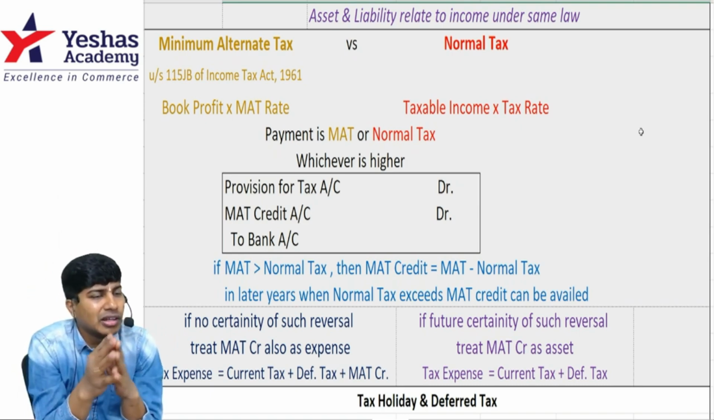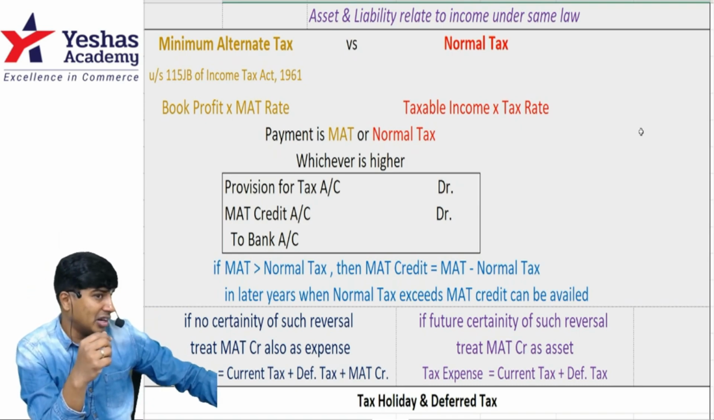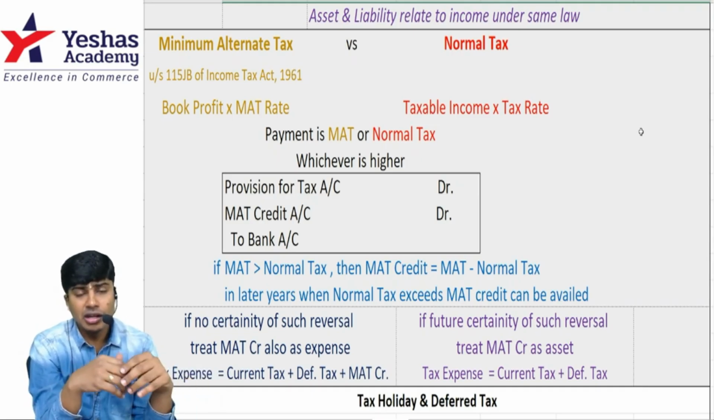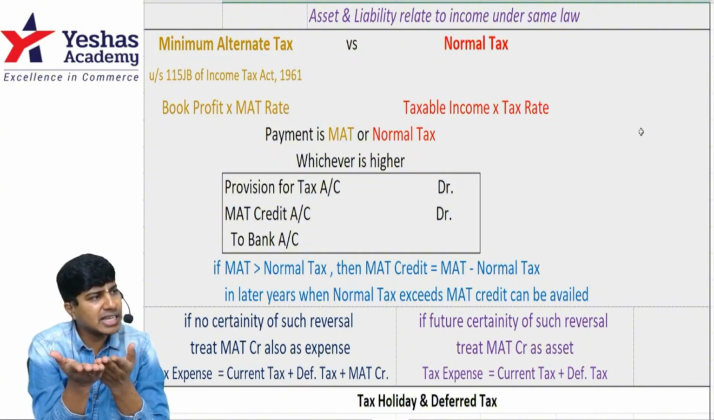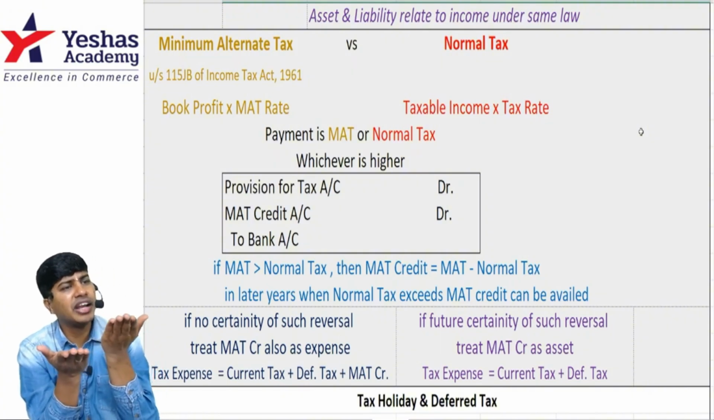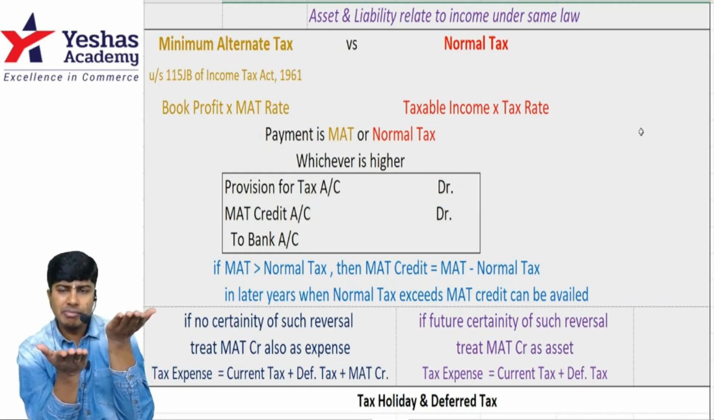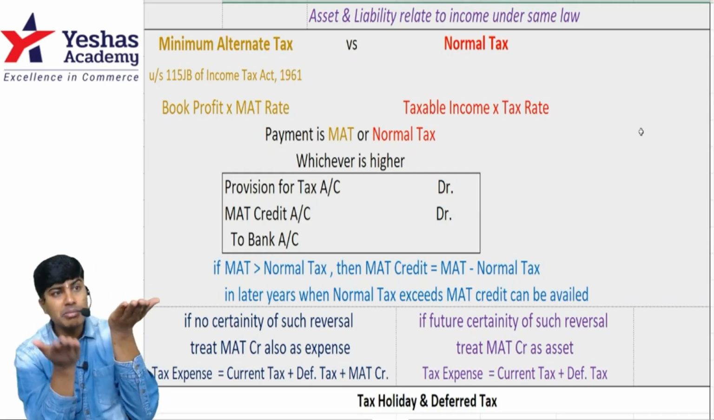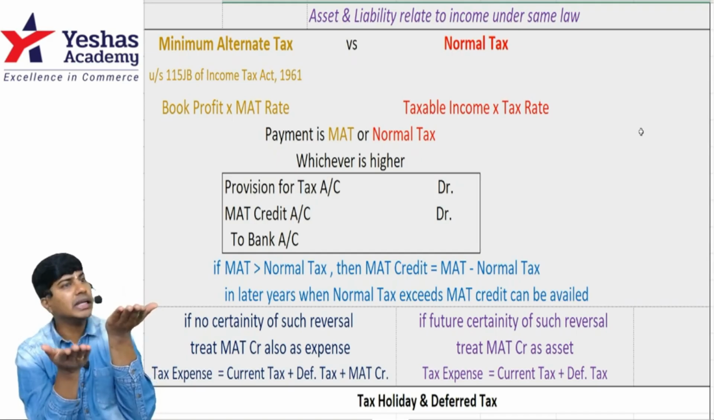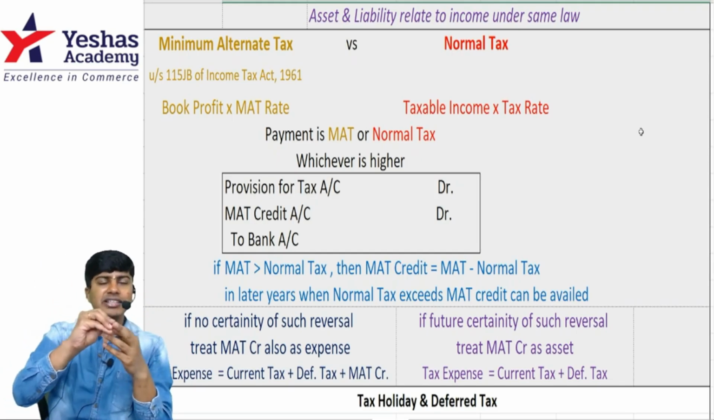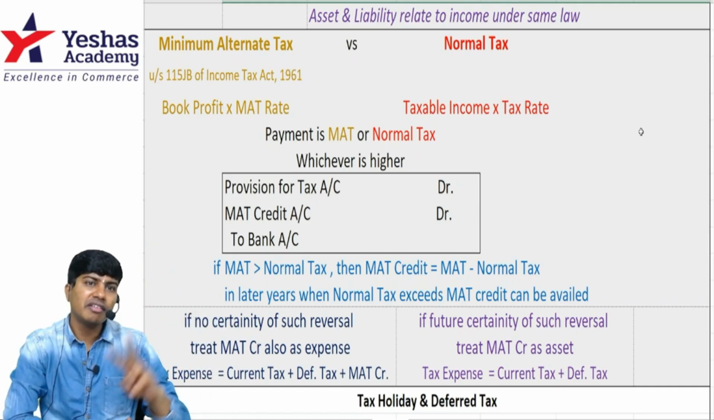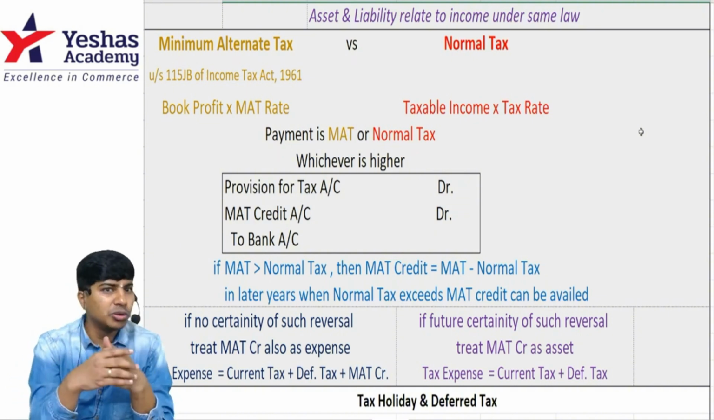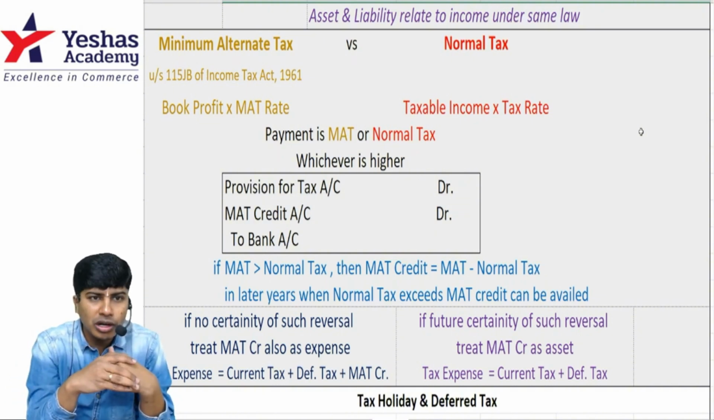Are you getting it? Alternatively, MAT credit available is 20 from previous year, year 1. In year 2, MAT is 120. Normal tax, let's say, is 125. Can I avail 20 MAT credit and pay 105? No, I should pay minimum. How much? 120. Instead of 125, I'll pay 120. Only 5 MAT credit can be availed. MAT credit available is 20, but what could be availed now is only 5. 15 MAT credit will be carried forward to next year. I hope you all understood.